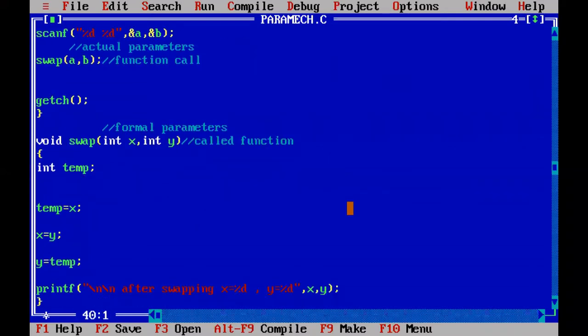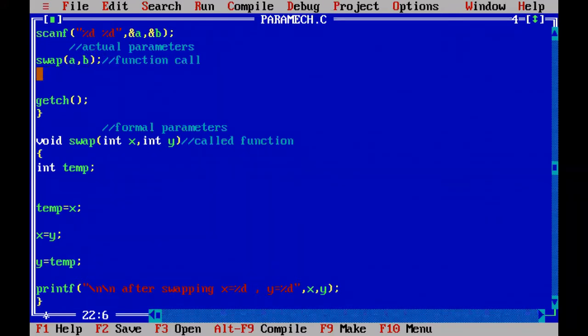Here, by using the temp variable, like we discussed in yesterday's topic, the x comma y values are changed, that means swapped. After swapping x comma y values with these three statements, we are printing x comma y to see whether the values are really changed. So these x comma y values are printed, and the controller will go back to the swap function, and then to the next statement.